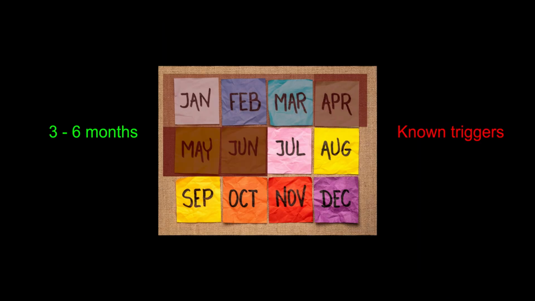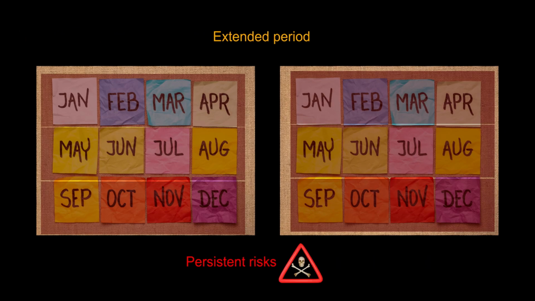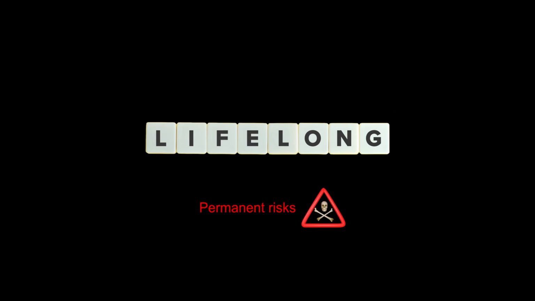Anticoagulation therapy usually lasts for 3 to 6 months for individuals with known triggers such as long-distance travel. Patients with persistent risk of pulmonary embolism will require treatment for an extended period until the risk is eliminated. Patients with unknown triggers or those who are permanently at risk should be on anticoagulation therapy indefinitely.